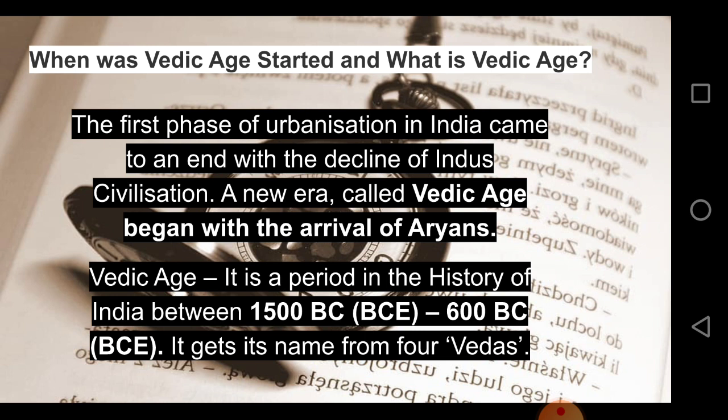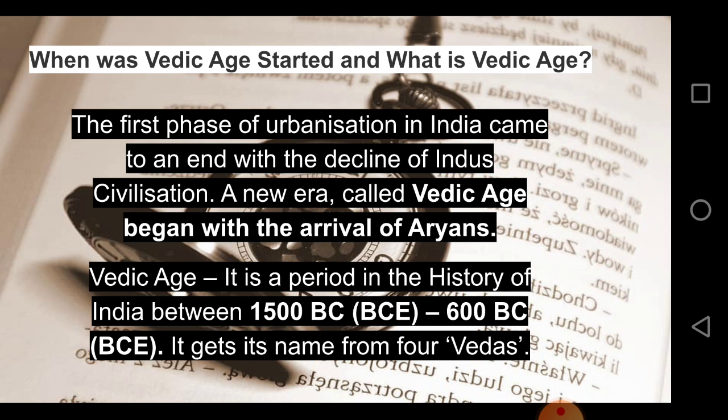So first, you might be wondering what is a Vedic age and when did the Vedic age start? A Vedic age is the age that came after the Indus civilization. Once the urbanization in India came to an end with the decline of the Indus civilization, a new period began.